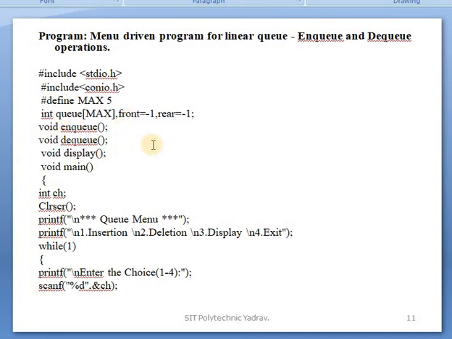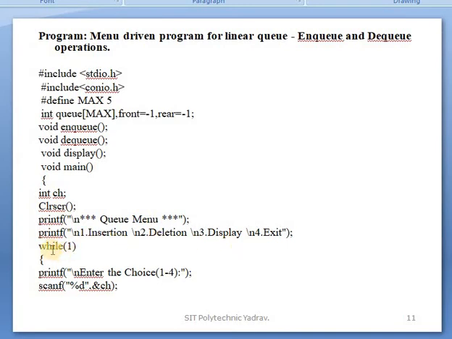After that come the functions: function declaration, function definition and function call. The function declarations are for enqueue, dequeue and display. Then void main, with the variable declaration. Clear screen clears the output window. Then the message is displayed: Queue Menu, with printf. Using slash n for a new line, the menu is displayed one by one: insertion, deletion, display and exit.